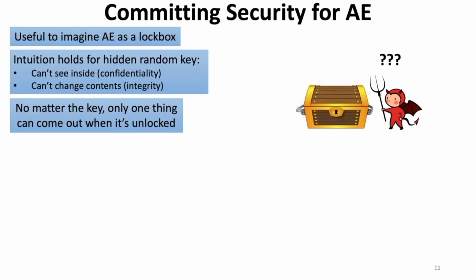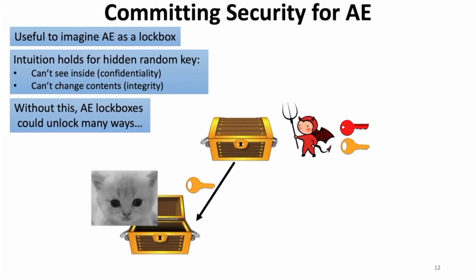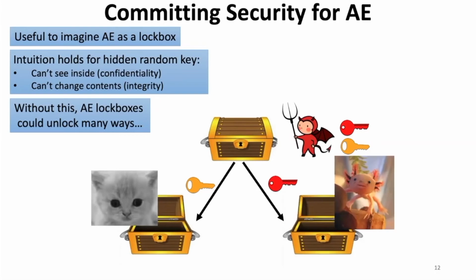This guarantee is a meaningful one in our attacker-controlled key setting because it restricts what the encryptor can do when they lock the box. So this is, put simply, the committing security guarantee that AE needs. And if AE didn't have this, an attacker might be able to create lockboxes that had different things in them depending on which key was used to unlock them, which defies our physical lockbox intuition. For example, an adversary could craft a single AE ciphertext that had, in addition to this real cat picture decryption from before, a second decryption with a different key to the salamander, the invisible salamander of the title.